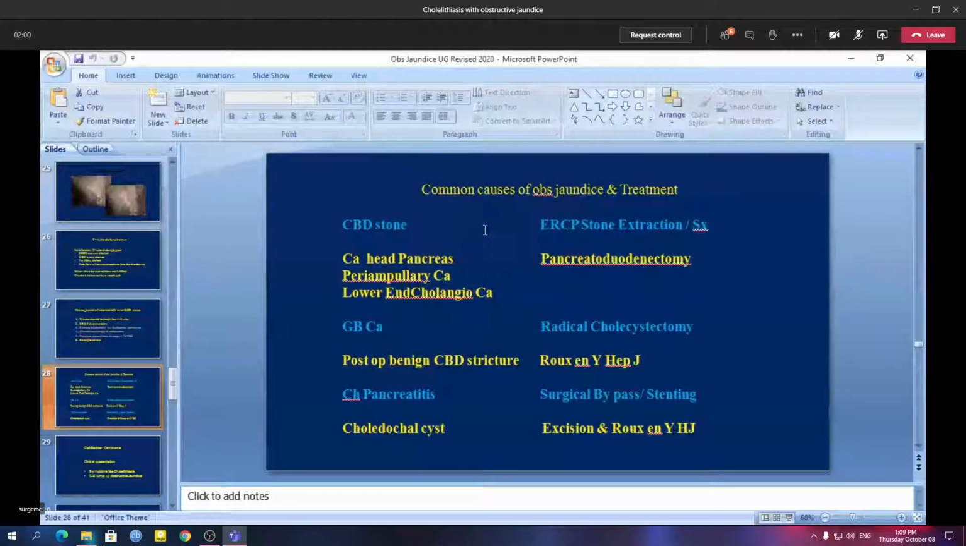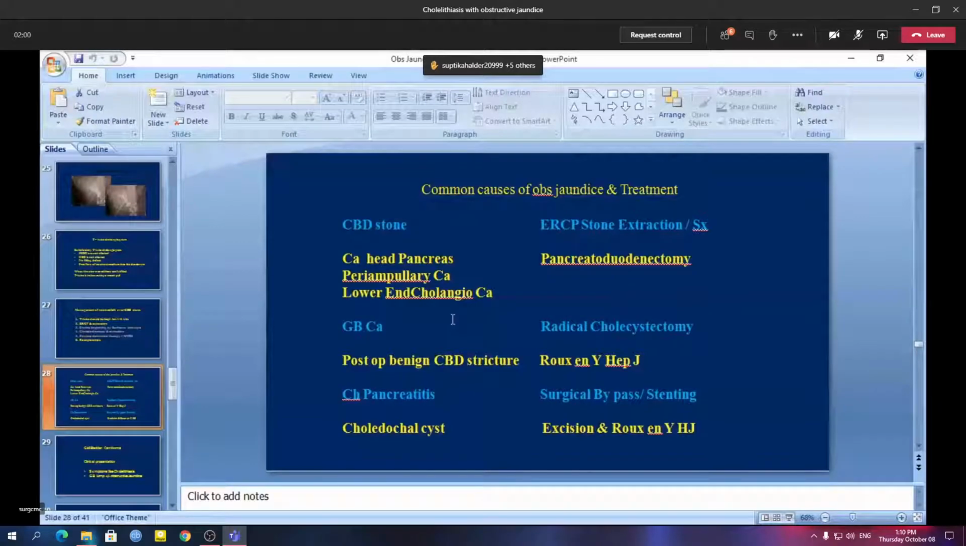So here is the list of common causes of obstructive jaundice and their treatment, because you don't know what the cause of obstructive jaundice will be in the case that you get in your final MBBS examination. For a CBD stone, it is either ERCP stone extraction or surgical exploration. In case of carcinoma of the head of the pancreas, periampullary carcinoma, or lower end cholangiocarcinoma, it is a pancreaticoduodenectomy or Whipple's operation. In case of gallbladder carcinoma, if it is operable, we go for radical cholecystectomy.